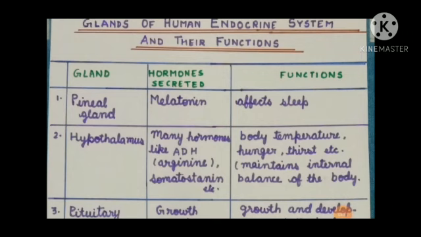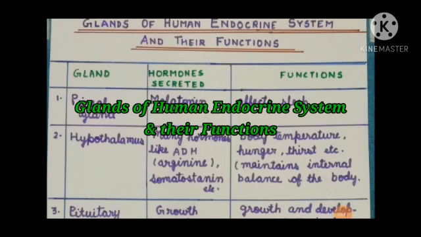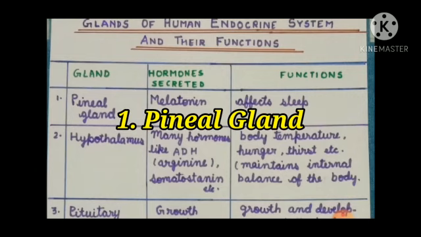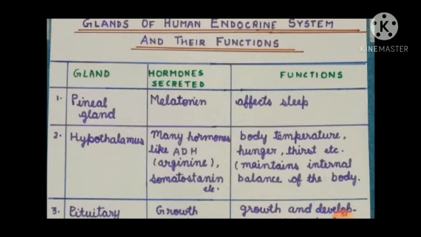Now students, let us discuss the major glands of the human body and their functions. These major endocrine glands constitute the human endocrine system. So the first gland is pineal gland. As you have seen in the diagram also, it is located in the skull region. And what is the name of the hormone secreted by pineal gland? The name of the hormone is melatonin and it affects the sleep of humans. Okay, so if melatonin is released in proper amount, we will have proper sleep.